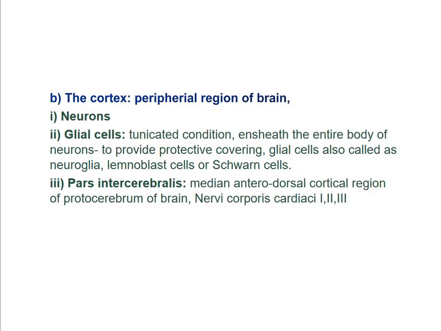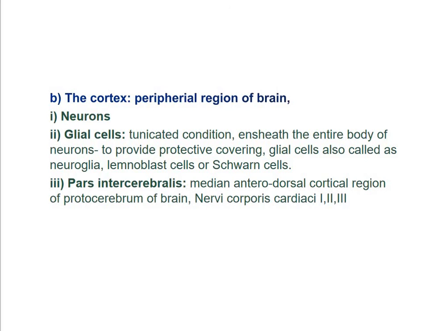Now here the corpora cardiaca is written as a capital C, capital C. Now here, besides the medial neurosecretory cells, there are a large number of neurons invested by the glial cells and some of them are receiving the trophospongia. Now the lateral cortical regions of the protocerebrum are filled with a large number of neurons and some neurosecretory cells, the lateral neurosecretory cells in each hemisphere.